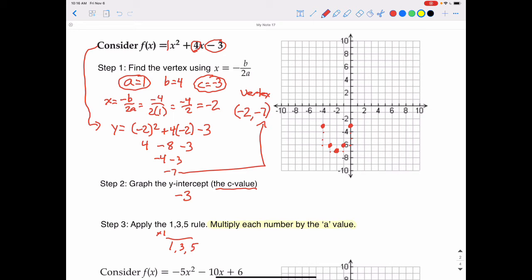And then for the 5 part of the 1-3-5 rule, we go out 1 and go up 1, 2, 3, 4, 5. Go out 1 and go up 1, 2, 3, 4, 5. And then there are the third points, and then we make our parabola.